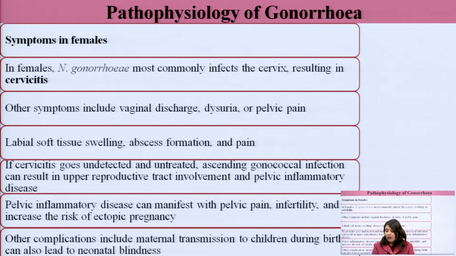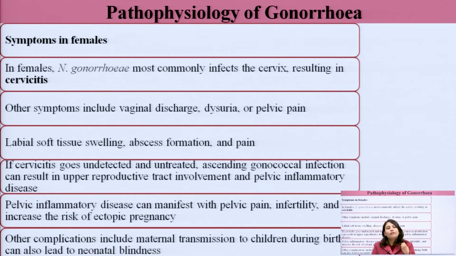What is pelvic inflammatory disease? Basically, it manifests with pelvic pain, pain in the pelvic region. This can result in infertility and increase the risk of ectopic pregnancy. What is ectopic pregnancy? That is fertilization of the ovum produced by the female outside the uterus. The major site is the fallopian tube, and this is very lethal. This can prove to be fatal.